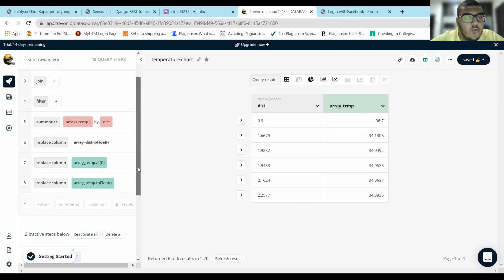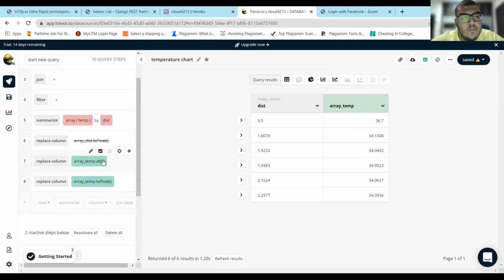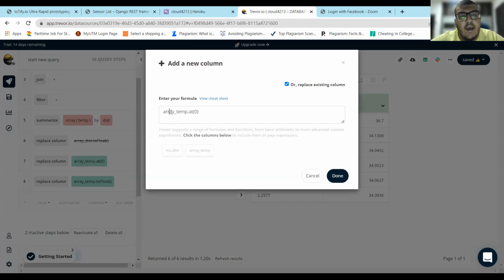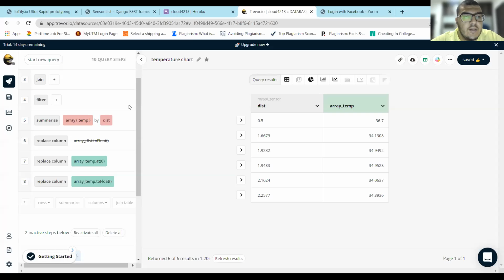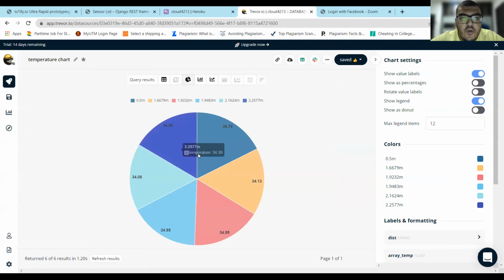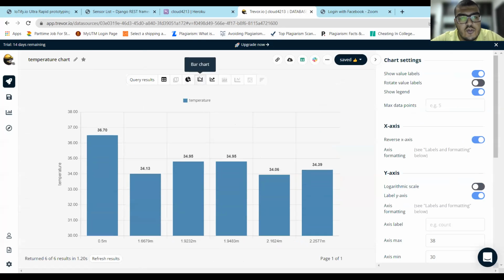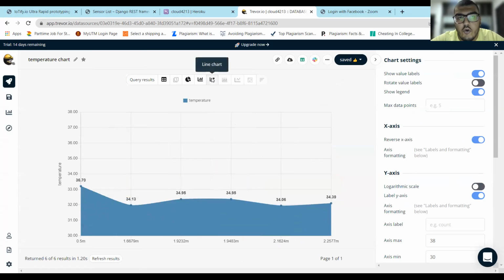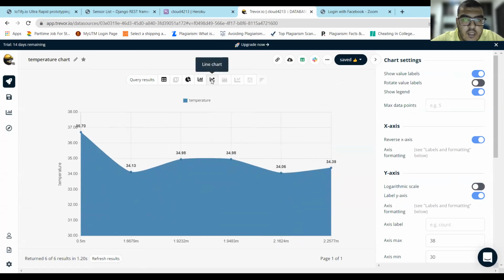So this is what I did, and we can see the command here. I first changed my temperature readings to array, and I changed my distance to array, and then we are left with distance and array temperature. So we can use a pie chart, or a bar chart or line chart. I used a line chart for this one.